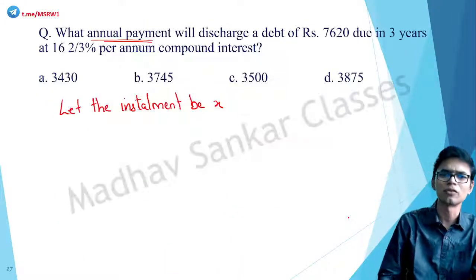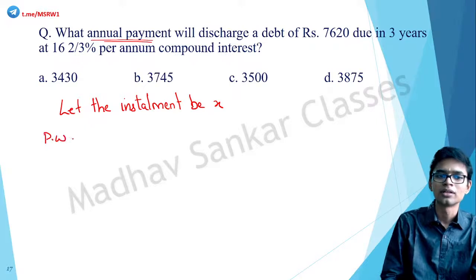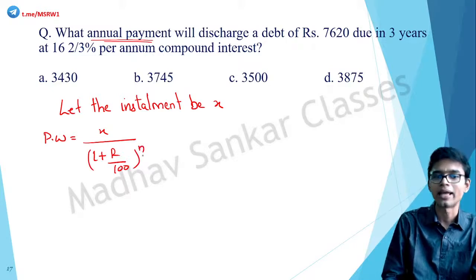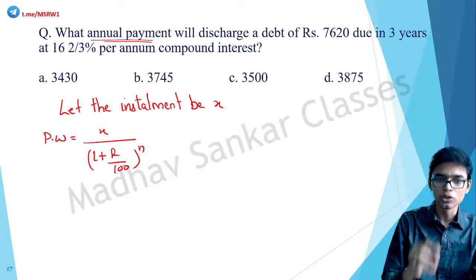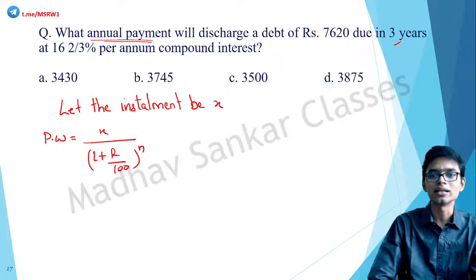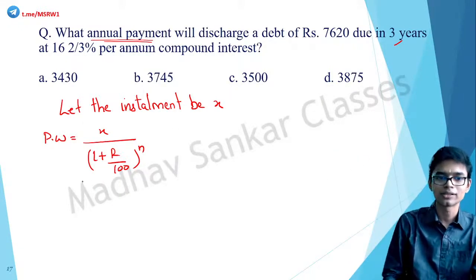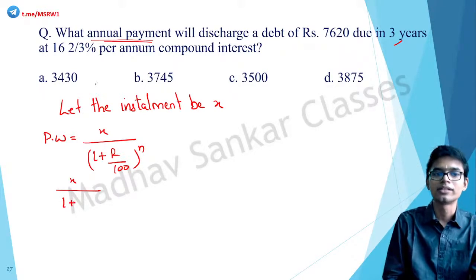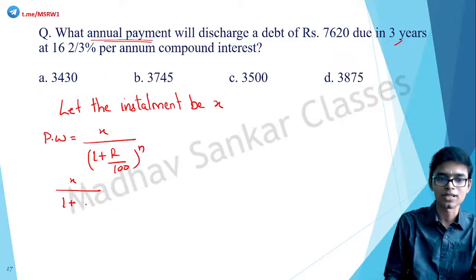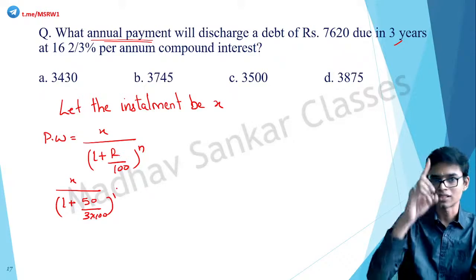Again, simple substitution of formula. Present worth is equal to X by (1 + r/100)^n. Using this formula, there are 3 years, so 3 installments have to be made. So how do we write this? X by 1 plus 16 and 2/3 percent means 50/3 percent, so 50 by 3 into 100, whole raised to 1 for the first year.